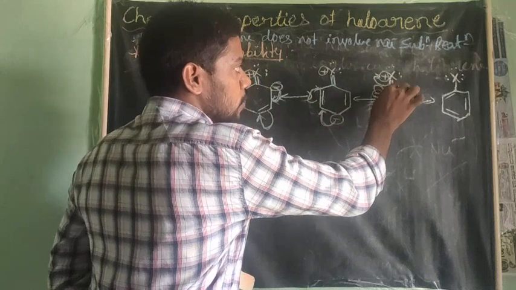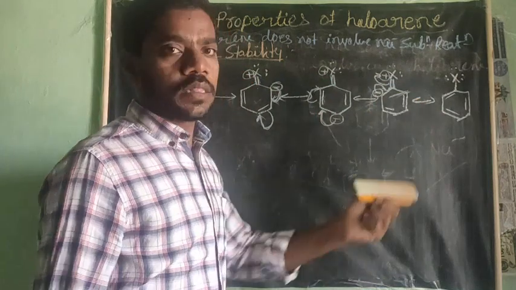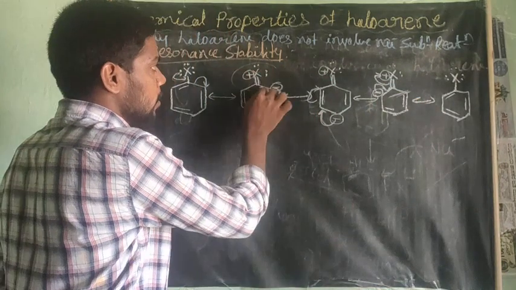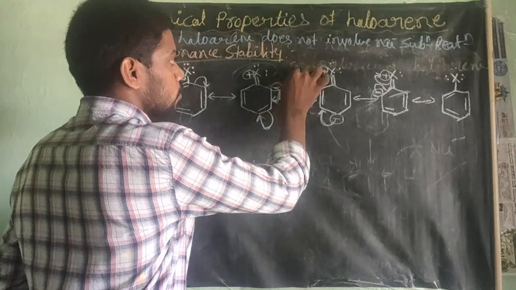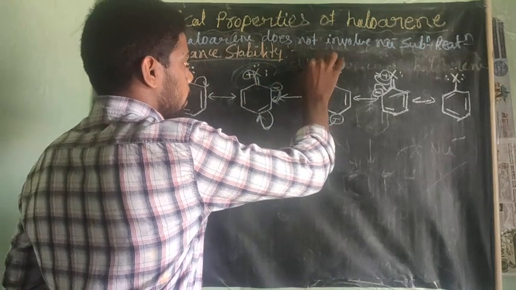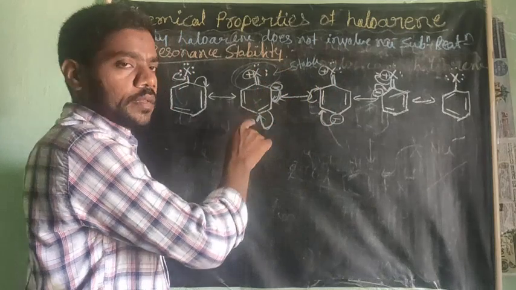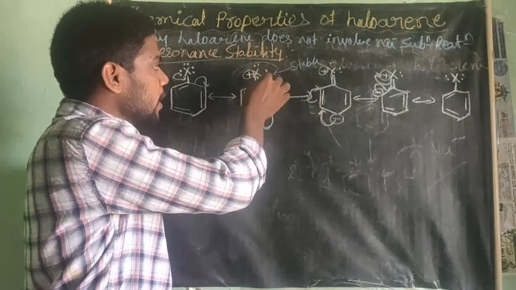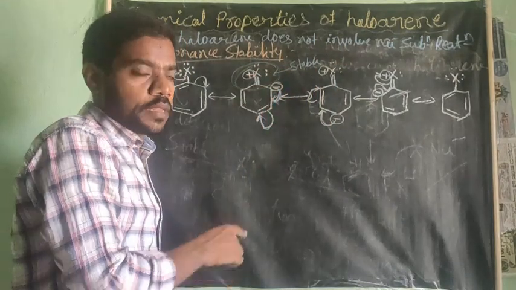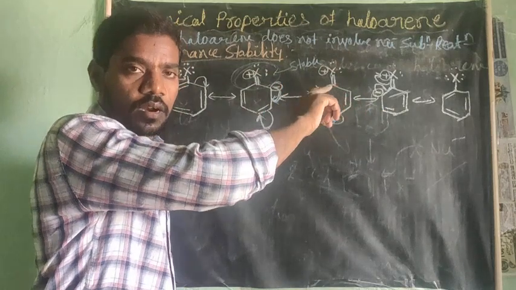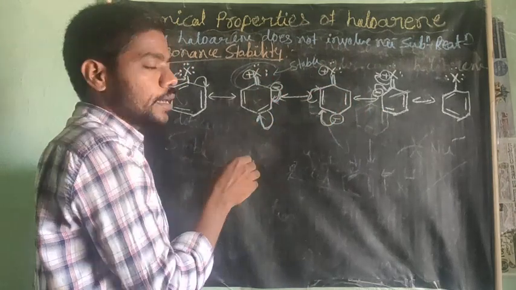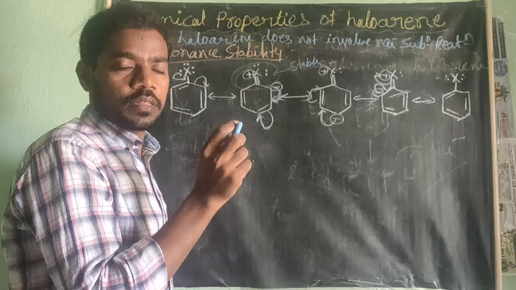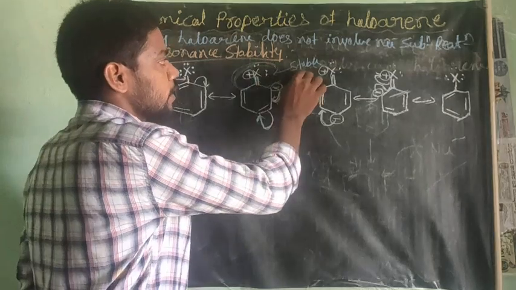This formation of a double bond is very stable. Therefore, this resonance structure makes the halogen and benzene ring bond very stable.